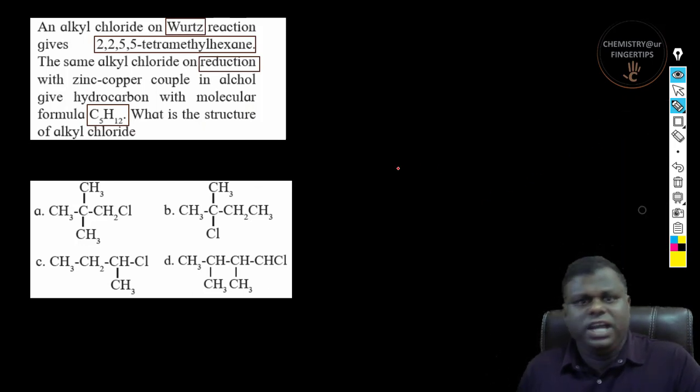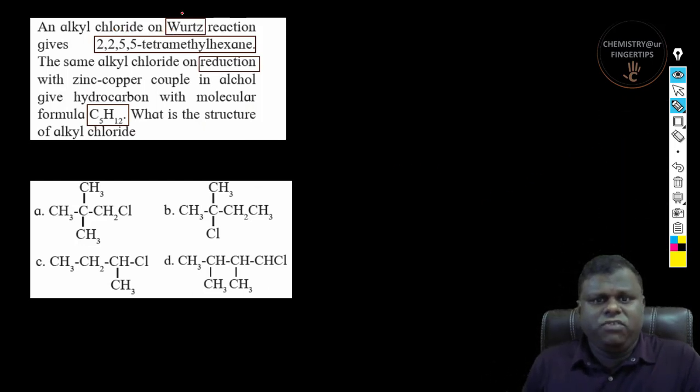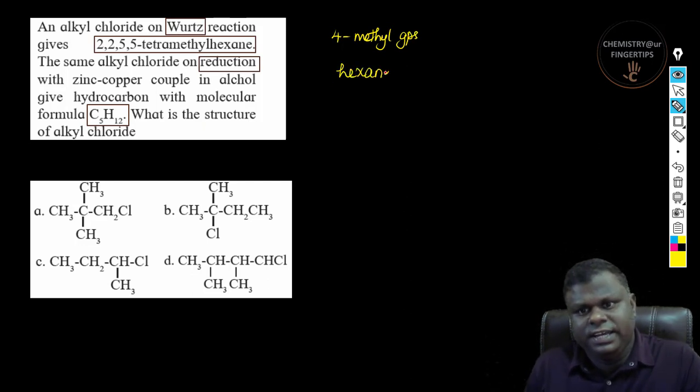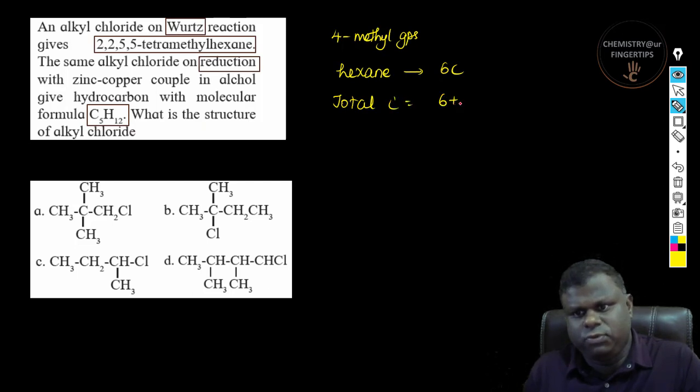Now let's try to see how we are going to solve this. So first of all, it's a Wurtz reaction. 2,2,5,5-tetramethyl means there are 4 methyl groups, and then there is going to be a hexane. When you say hexane, that means it's going to contain 6 carbon. So the total number of carbons is going to be 6 plus 4, which is equal to 10, right?